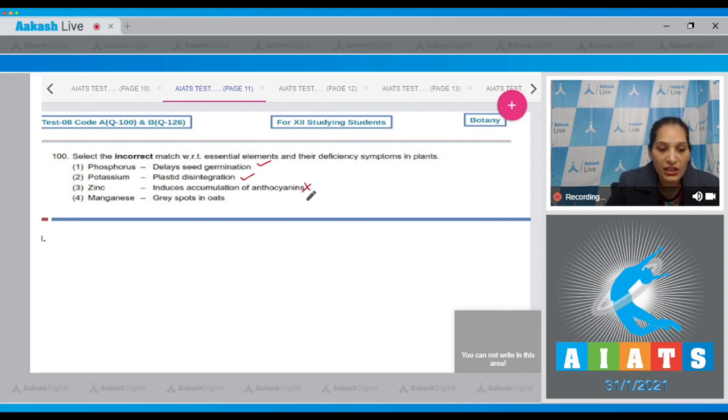Zinc is required for the synthesis of auxin. So if zinc is not there, then synthesis of auxin will be hampered. Fourth, manganese, gray spots in oats. Yes, it is correct. So the correct option for the given question is option number 3. Let's move to the next question.